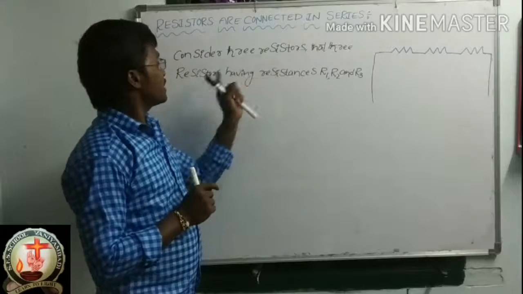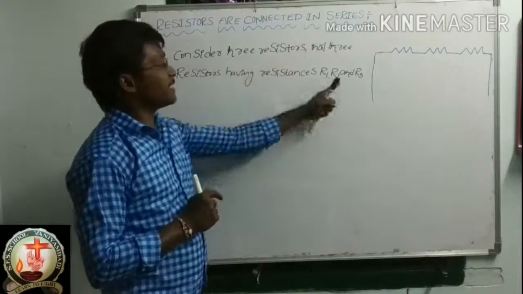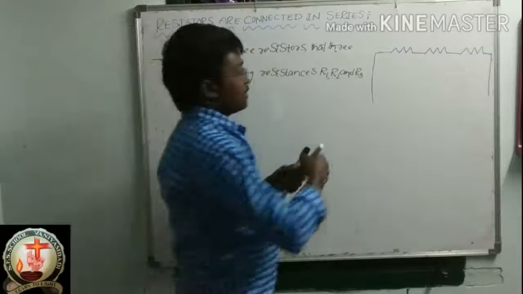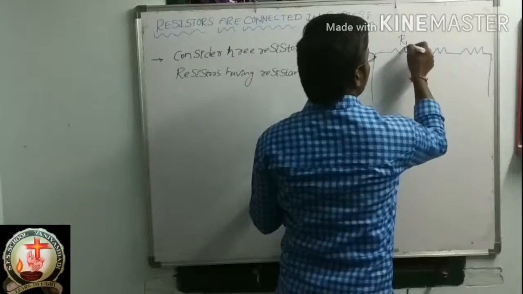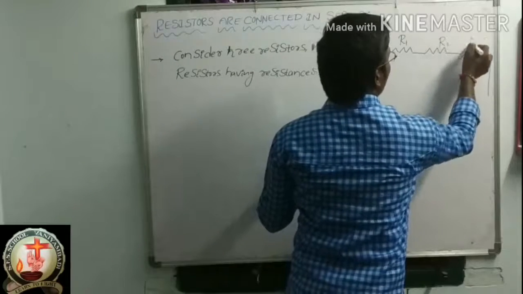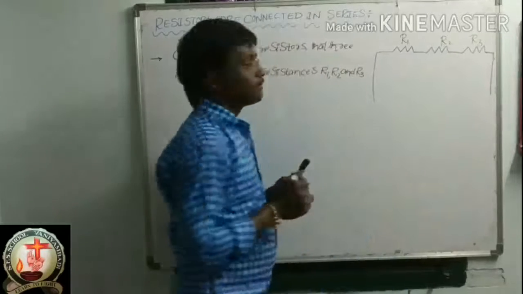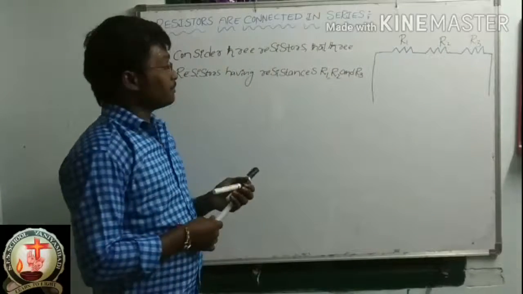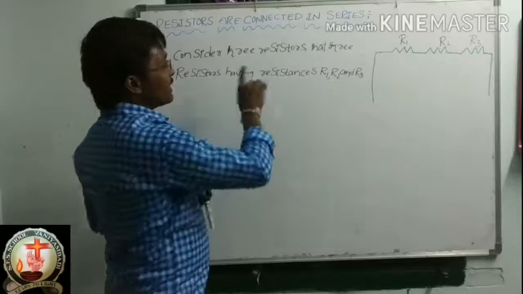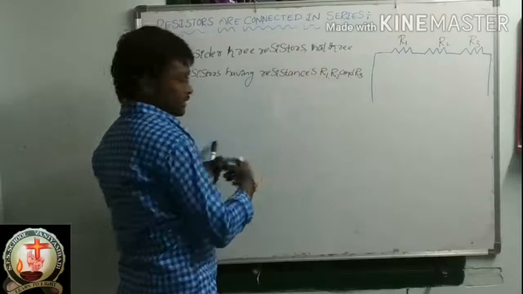So this is R1, R2, R3. Now these three resistors are connected in series.